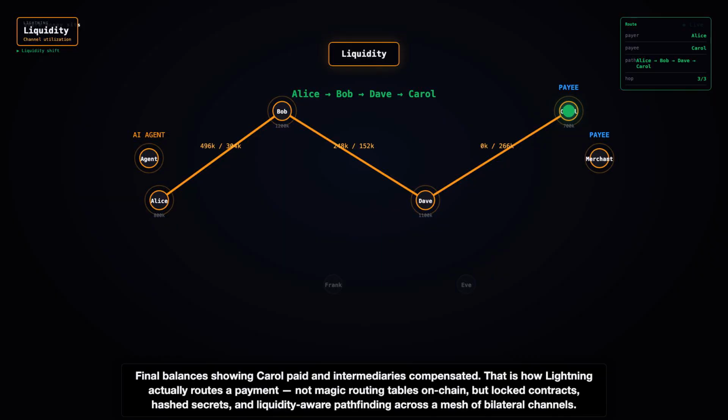That is how Lightning actually routes a payment, not magic routing tables on-chain, but locked contracts, hashed secrets, and liquidity-aware pathfinding across a mesh of bilateral channels.